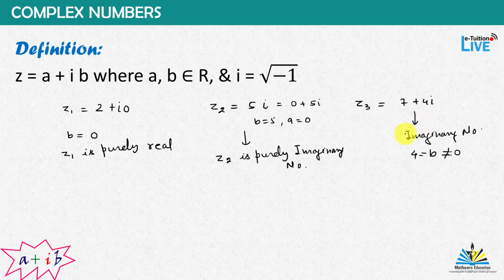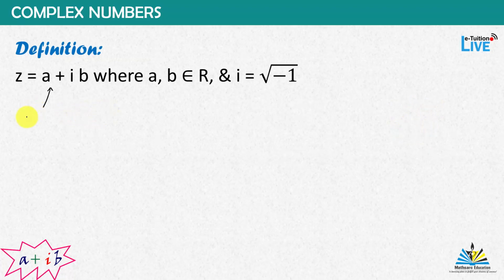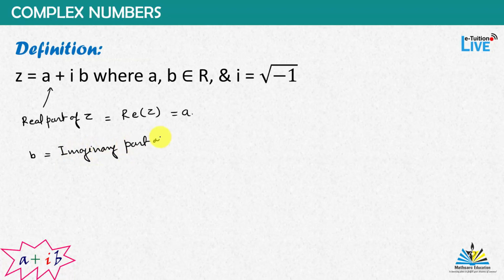purely imaginary number. Now in this case, a is called the real part of z, and in short notation we can define it as Re z. So Re z is equal to a, and b is called the imaginary part of z, and denoted as Im z. That is a short notation. So the imaginary part of z is b.